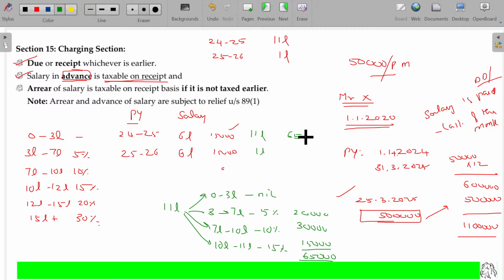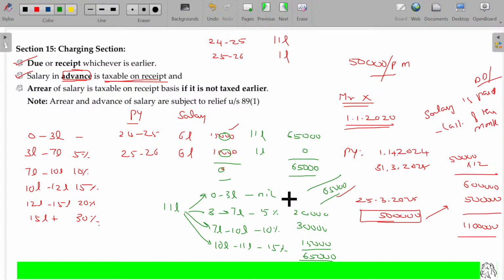Of course, he is not eligible for the rebate also. He has to pay 65,000 tax. Next year only 1 lakh, so no tax. So these 2 years put together, the tax payable by him is 65,000 rupees if he gets the salary in advance. Rather than if he gets month after month, his taxable amount in the very first year also 0, second year also 0, third year in total also 0. So ultimately he pays around 65,000 rupees excess due to this application of the provision.